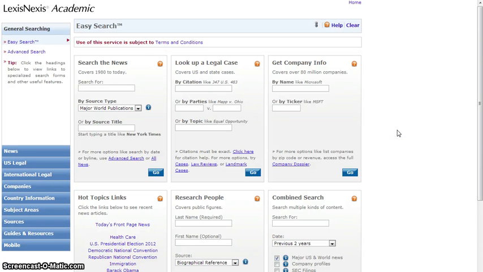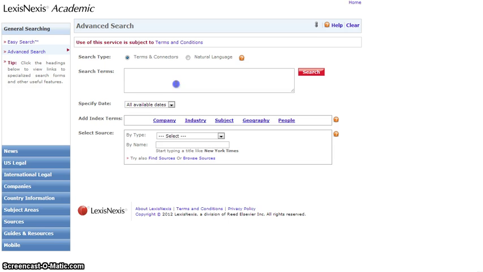Today we will be exploring the database LexisNexis Academic. LexisNexis began as a legal database but has expanded to include news and company and business information. We'll start with the News tab and go to Advanced Search so that we can practice with Boolean operators.